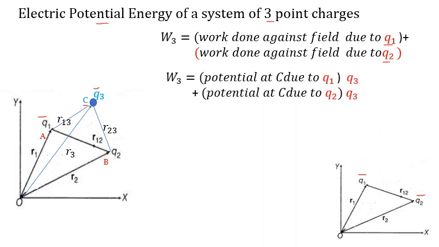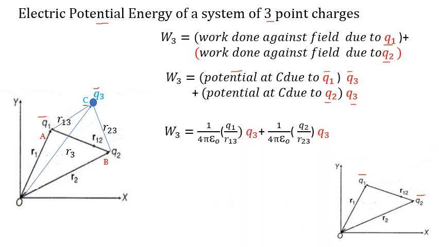This work done is the potential at C due to q1 times charge q3, plus the potential at C due to q2 times charge q3. This potential is 1 upon 4 pi epsilon 0 into q1 upon the distance between charge 1 and charge 3, into q3 as it is. Similarly, 1 upon 4 pi epsilon 0 into q2 divided by the distance between charges q2 and q3, into q3 as it is.